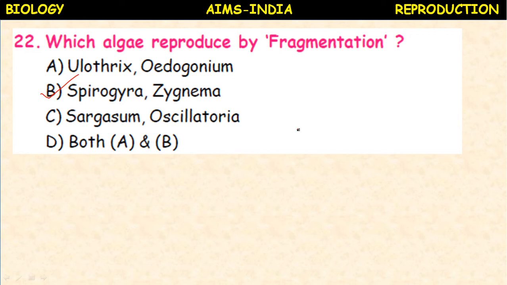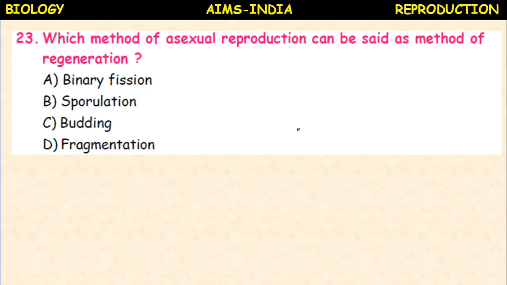They are spiral algae. Which method of asexual reproduction can be said as method of regeneration? Binary fission, sporulation, budding, fragmentation. So it is fragmentation which is also called regeneration.